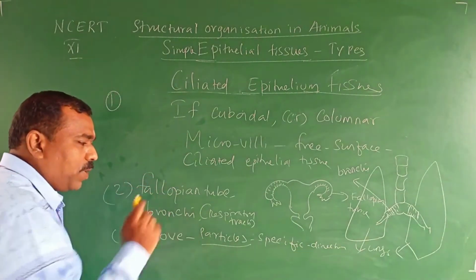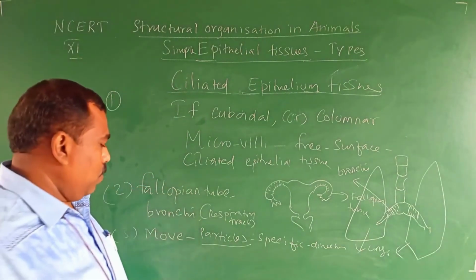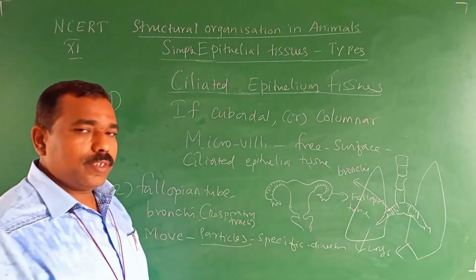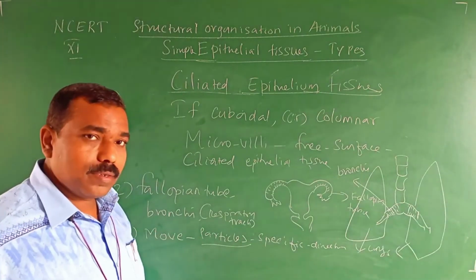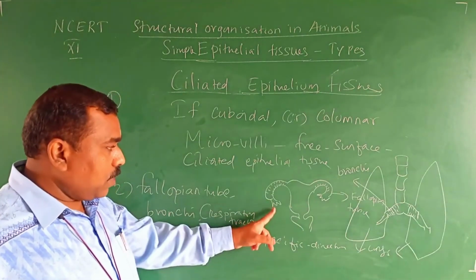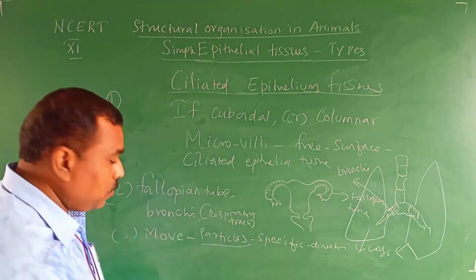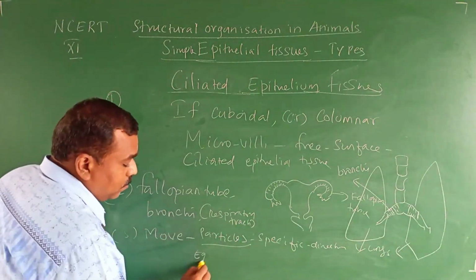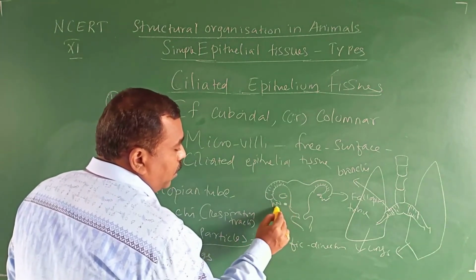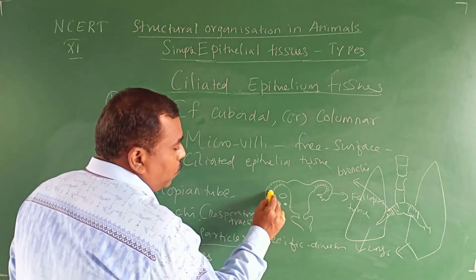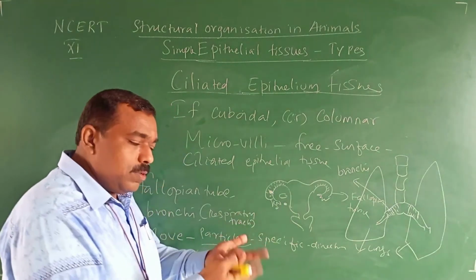Okay, what is the meaning of particles? Movement of particles in one specific direction. In the case of the fallopian tube, the particles means the gamete, the egg. See, this is the ovary, it releases the egg. The egg enters into the fallopian tube.